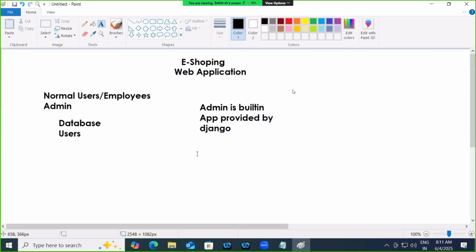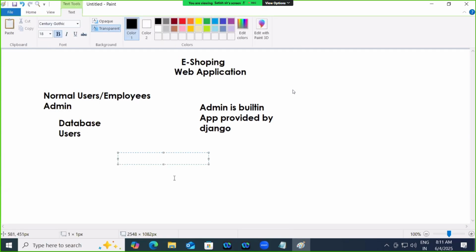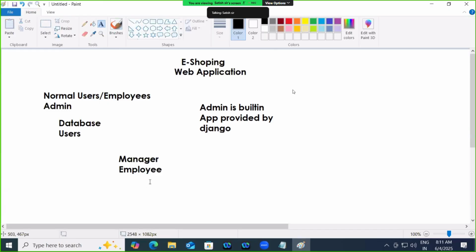Now, if you take a supermarket, in the supermarket two types of users will be there. One is a manager and one more is an employee. Generally, who creates employees for this application? The manager. The employee doesn't create himself. These employees are created by managers.